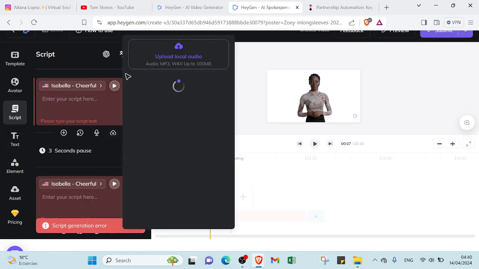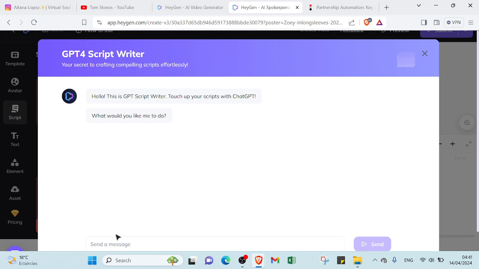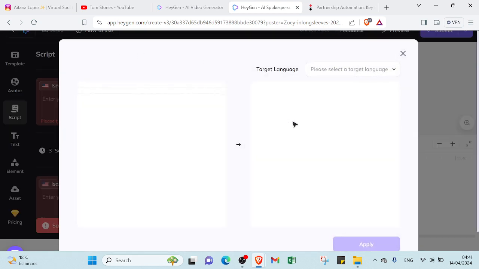And this one is if you want to import audio, and also if you want to type, you can just type here the topic. If you find some difficulties writing a script, GPT script writer will help you to create one. And also here we have the translation, so you can translate your script to the language that you want by selecting the language and then clicking on apply.